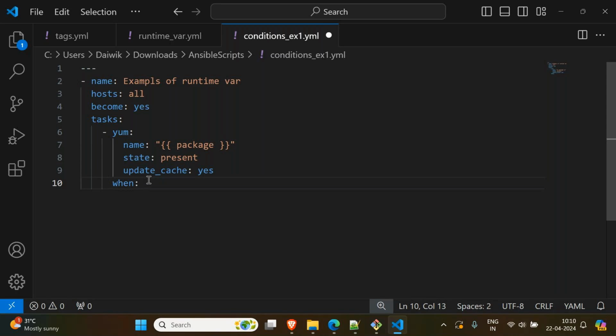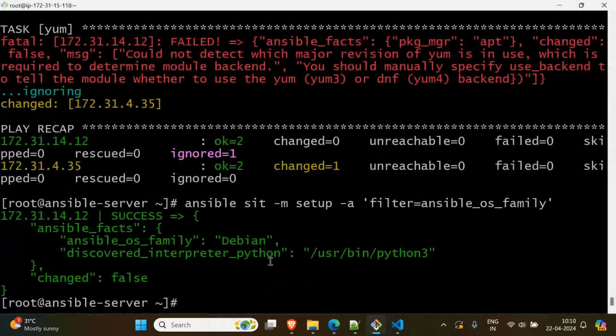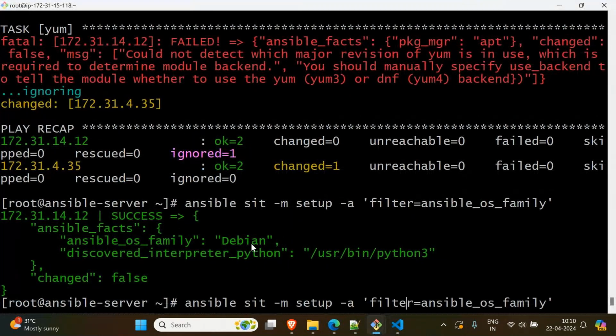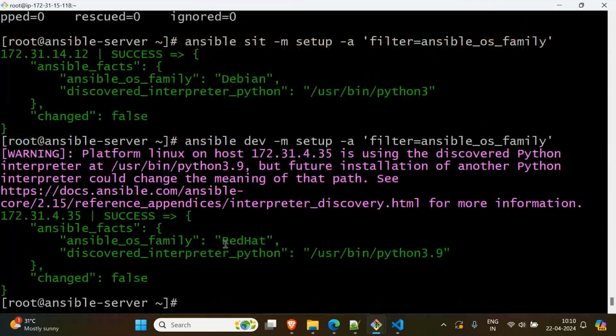For example, when the OS family is Debian, right? It is Debian, but what is the family of our Amazon? Our Amazon belongs to the Red Hat family. Then what do I have to write?